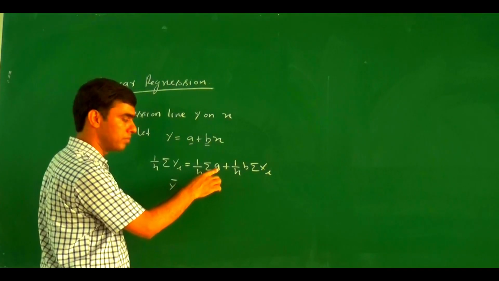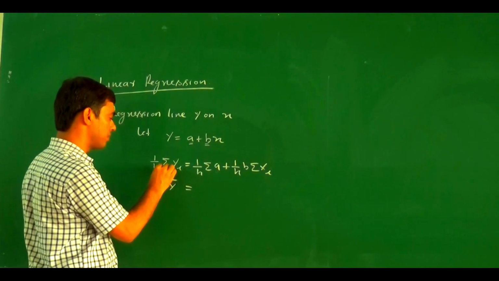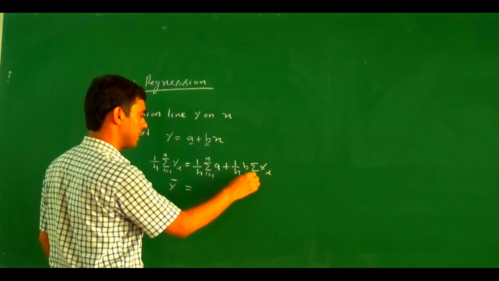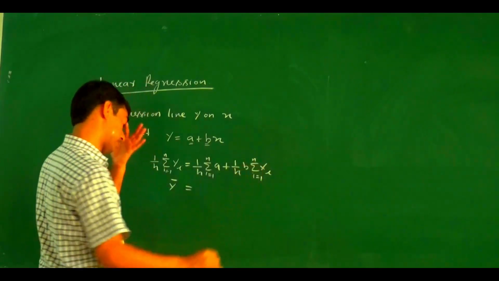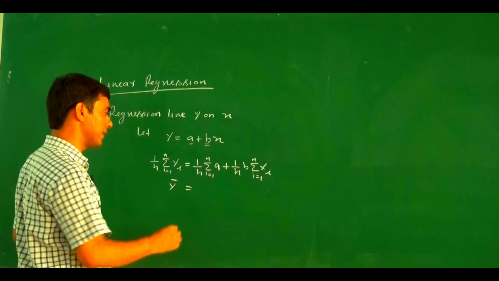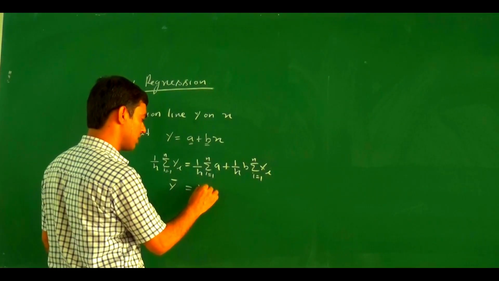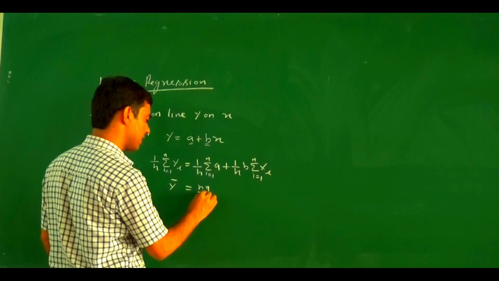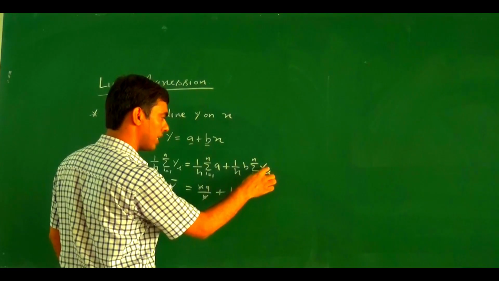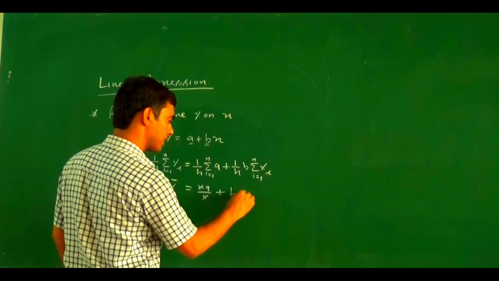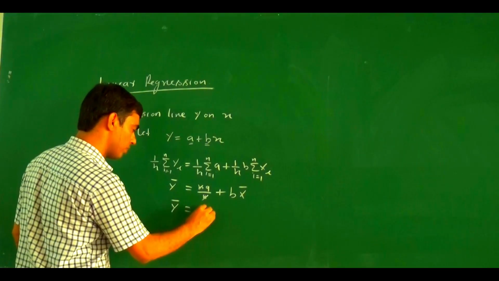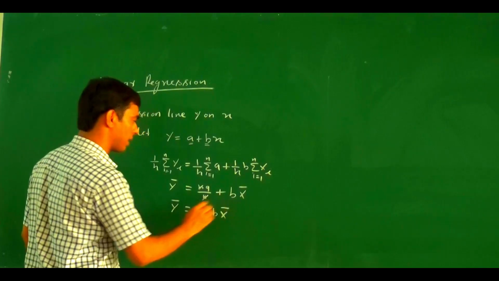Summation of a, with i equal to 1 to n, means a added n times. If we add any constant n times, it becomes na divided by n, which is a. Plus b with the constant, summation of xi divided by n becomes x bar. So y bar = a + b x bar.